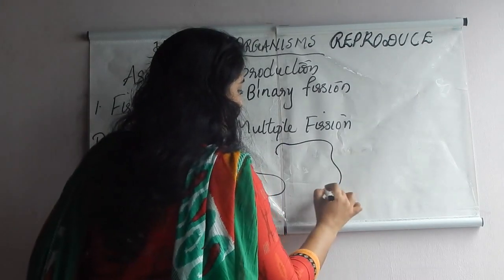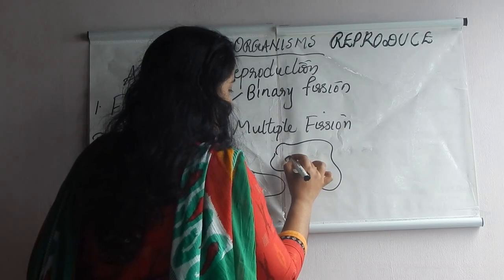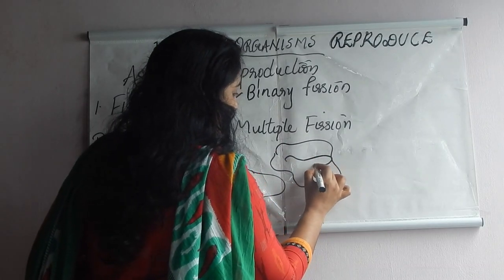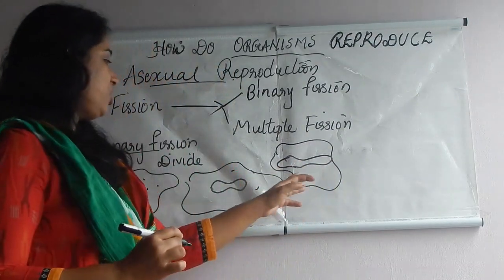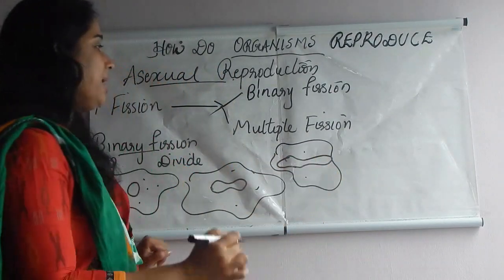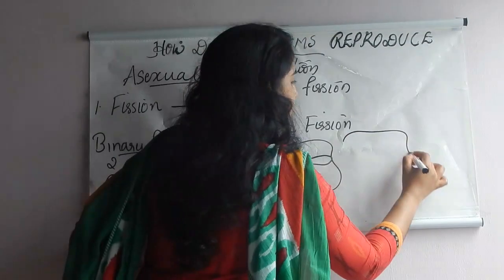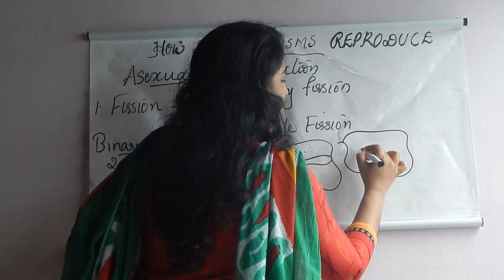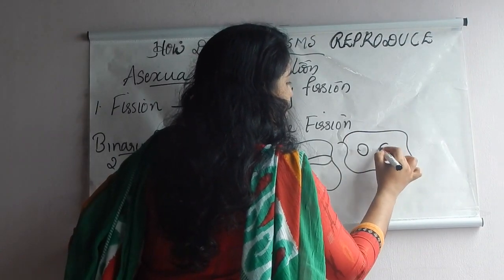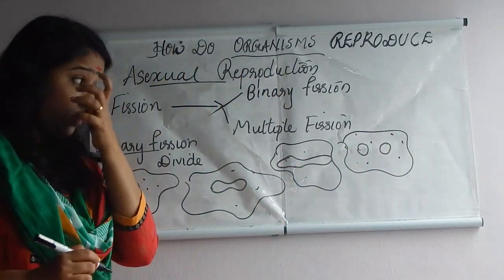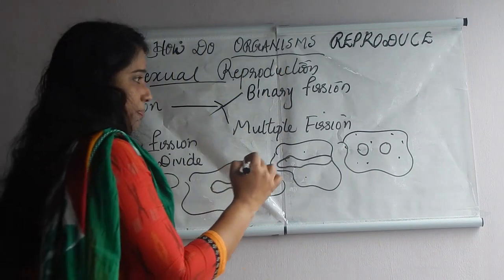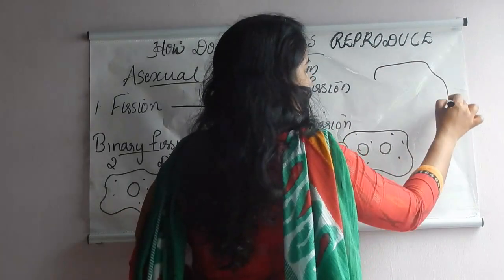And next one, what will happen? Yes, the enlargement becomes likewise. See? It again enlarges. And next one, this nucleus splits into two. The nucleus splits into two. Next one, what happens? Just see here.